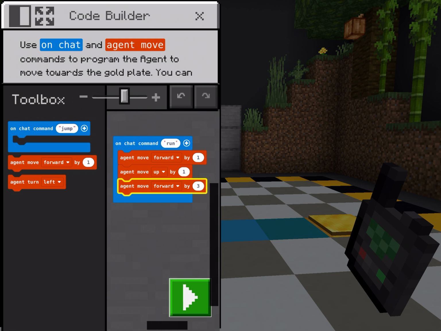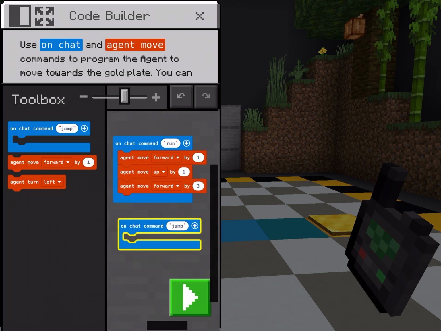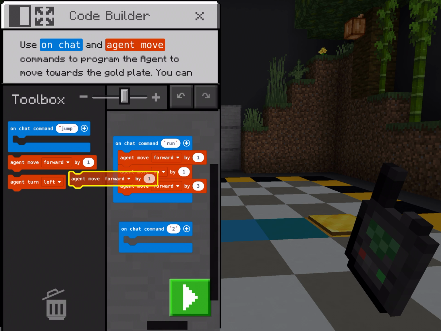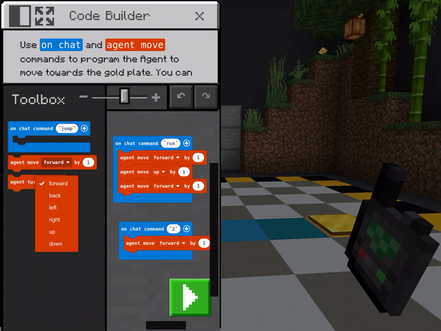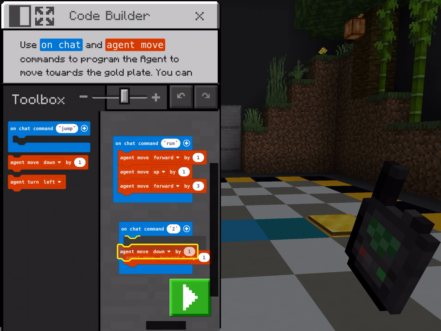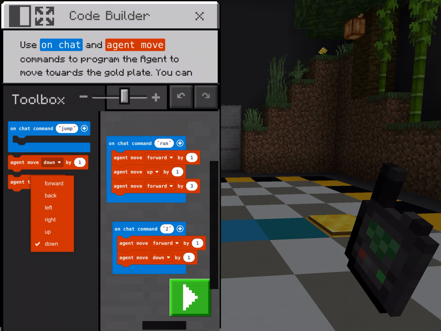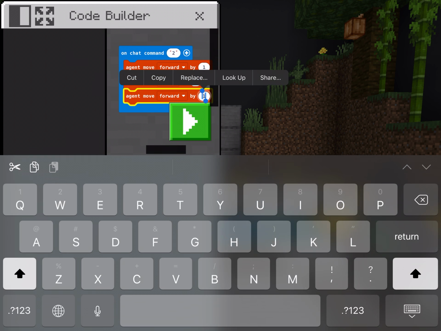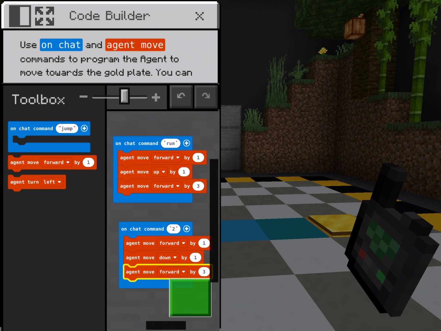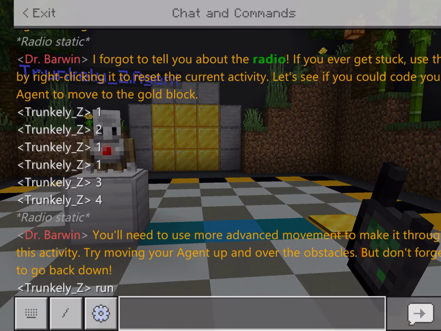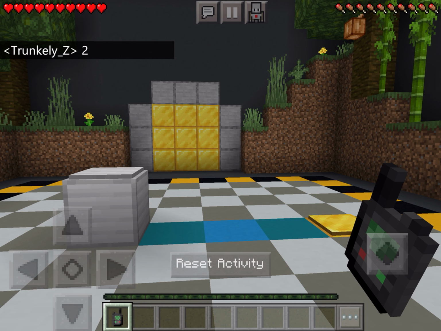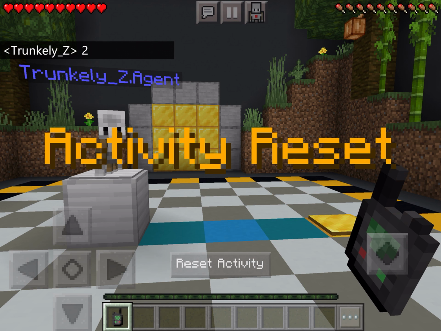So I'm going to make a new chat command here. I'm going to call it 2. We're going to move forward by 1. Change that. We're going to move down by 1. And then change that again. We're going to move forward by 3. And let's see what happens here. I called that 2, I think. Oh, gosh. Well, that'll work now.